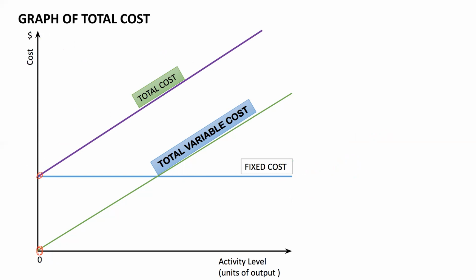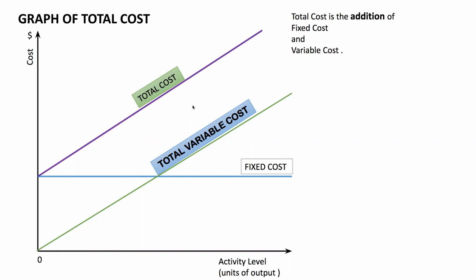If you increase the activity level, you would incur this cost plus this much of the variable cost. So what you will increase over here is the variable cost. So total cost is the summation of fixed cost plus variable cost, and this becomes the graph. Okay, so this is our graph. If you see very clearly, our total cost is the addition of the fixed cost and variable costs.